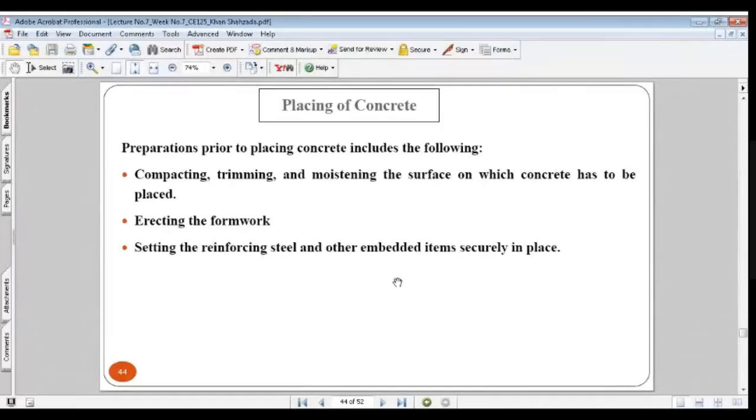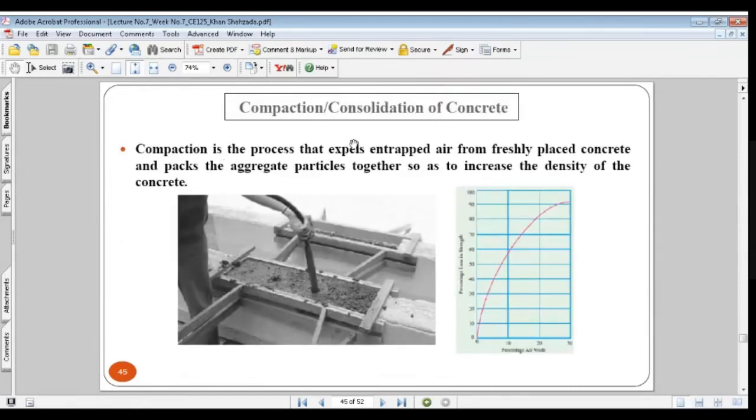If you are placing it in a slab, along with the reinforcing steel bars, it will have electricity pipes, or sometimes sanitary pipes, water supply pipes. All these should be embedded securely.